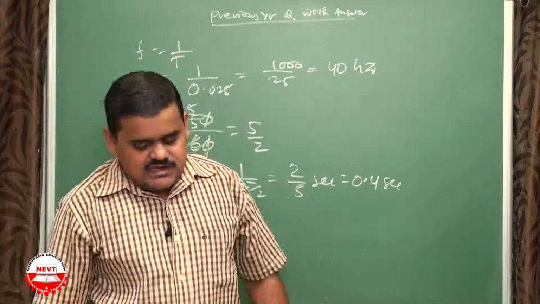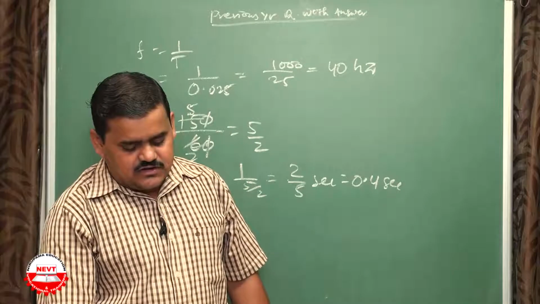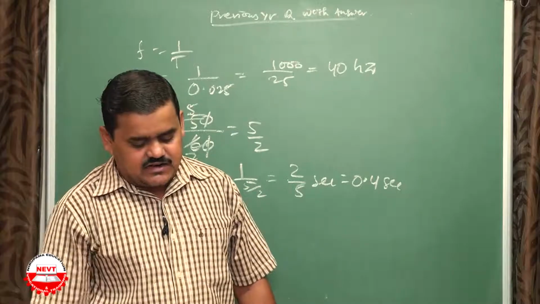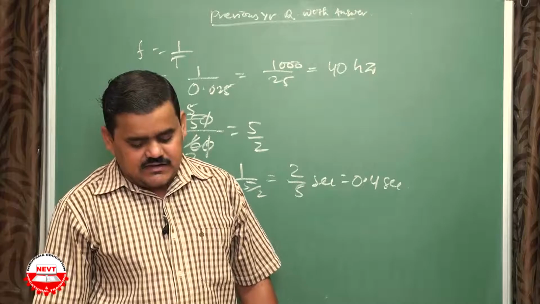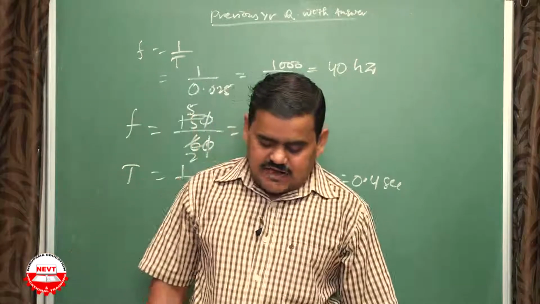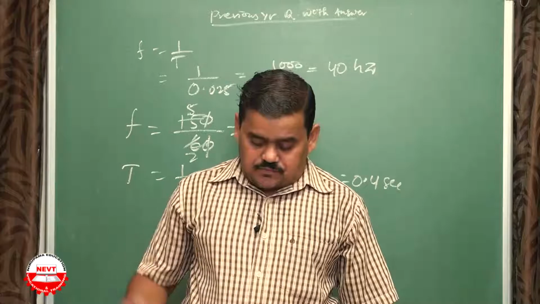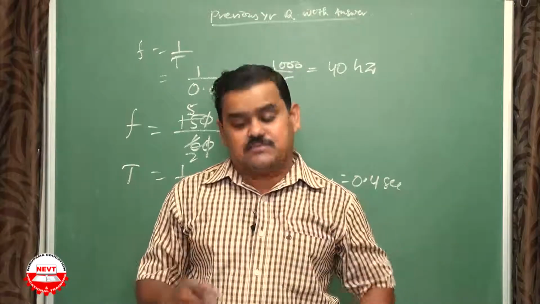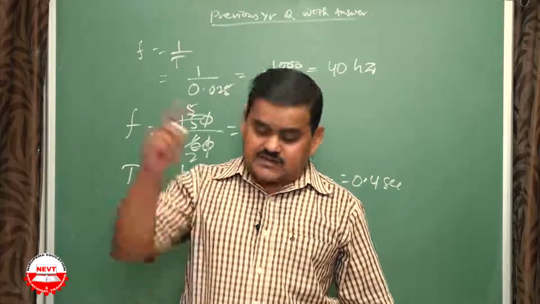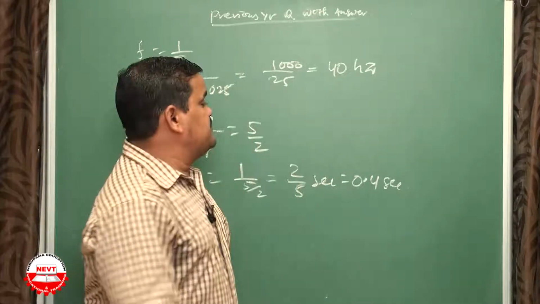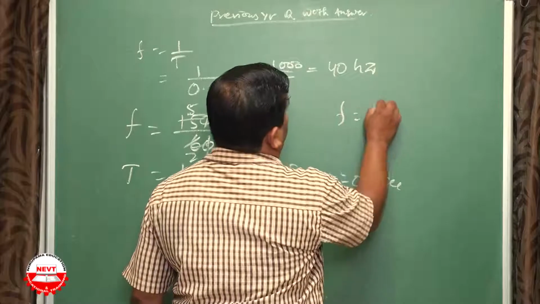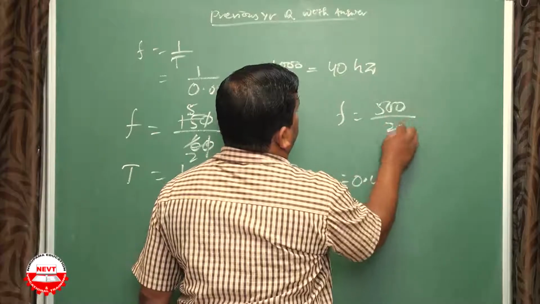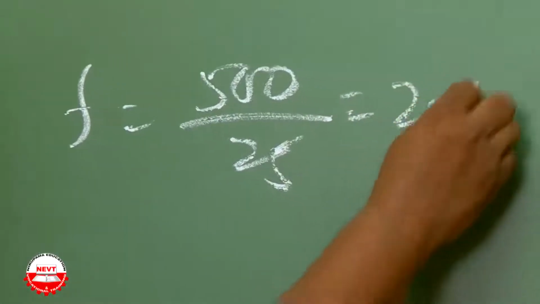Next question, if a source of sound produces 500 compressions and 500 rarefactions in air in 25 seconds, find the frequency of the sound produced. So 500 compressions and 500 rarefactions means 500 wavelengths. That means 500 complete oscillations in 25 seconds. So the frequency is equal to 500 by 25, which is equal to 20 hertz.